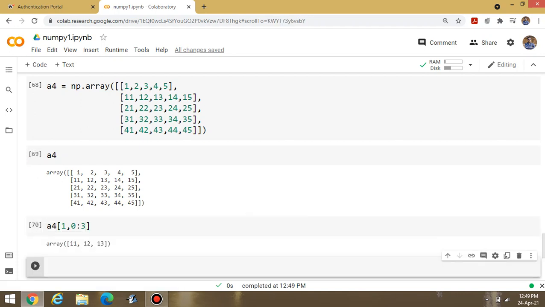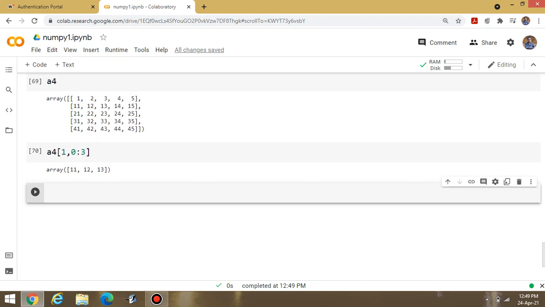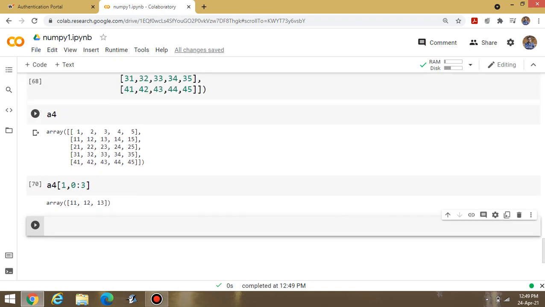Now what is the meaning of this? 1 stands for your second row. This one is the 0th row, and this one is 1, this one is 2, 3 and 4: 0, 1, 2, 3 and 4. First one represents row and second one represents column. If I am writing 0 to 3, it means 0, 1 and 2, the first, second and third values can be displayed inside the array of the second row.